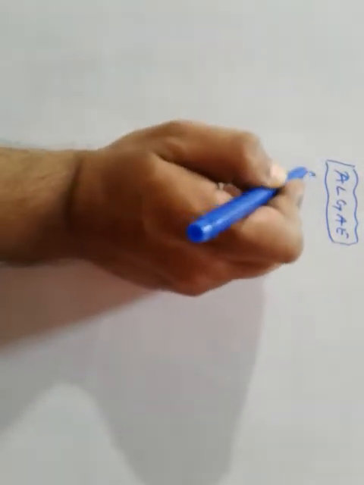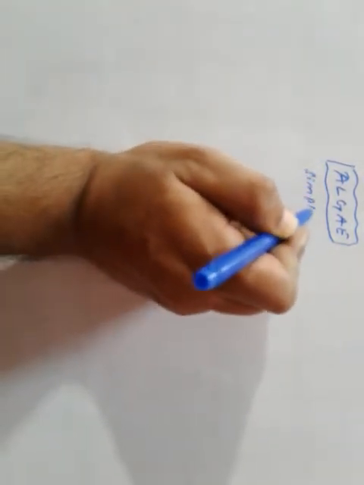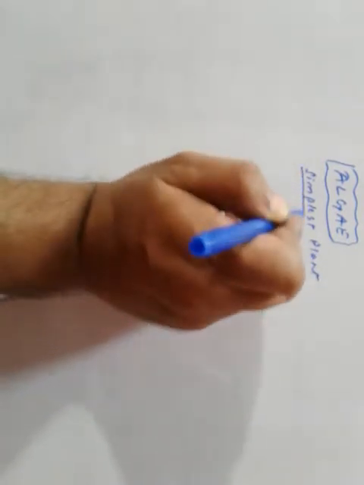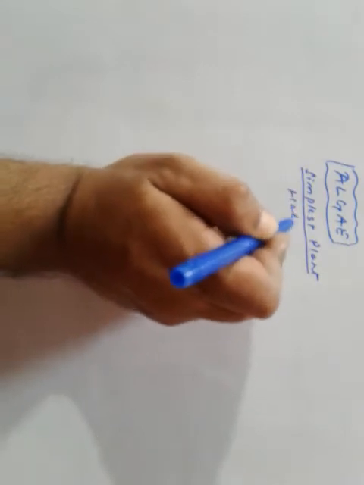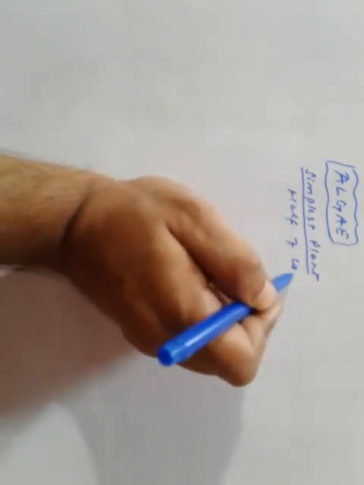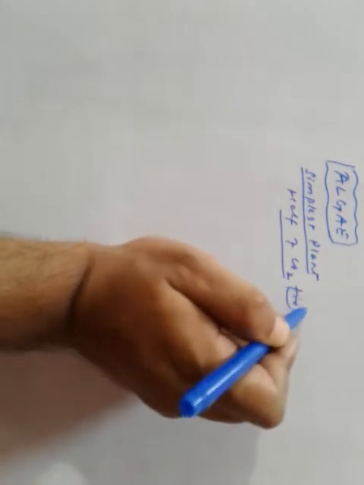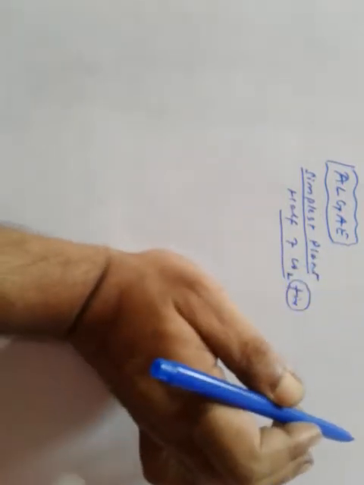Hello students, today we will study about algae. We have been discussing the plant kingdom. So algae, these are the simplest plants, and they carry out half of the total CO2 fixation that is carried out on earth. Half of it is carried out by algae.